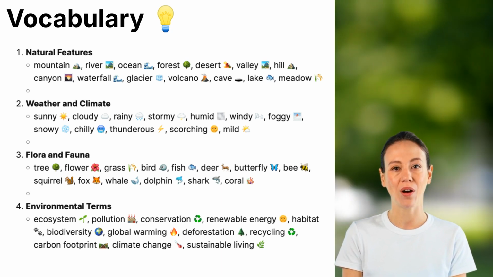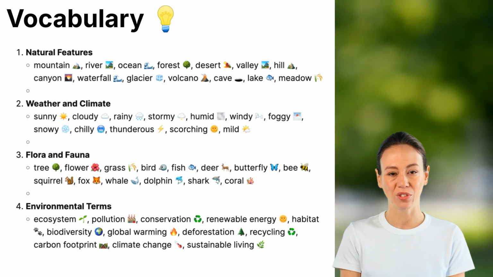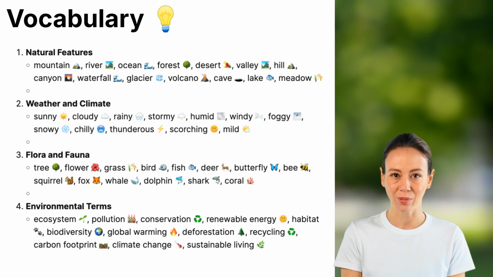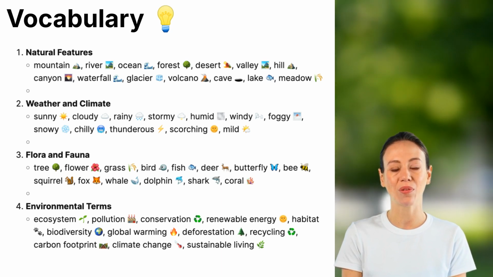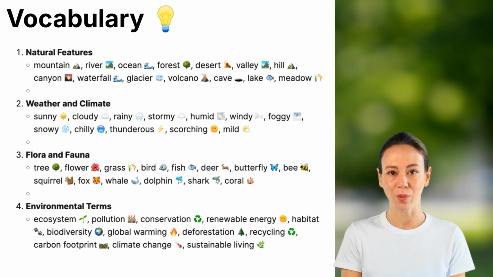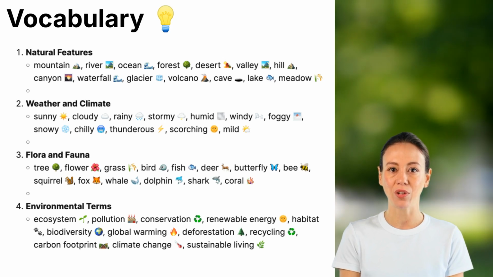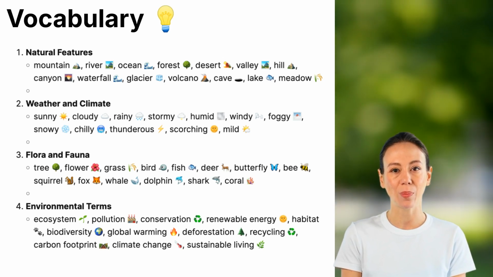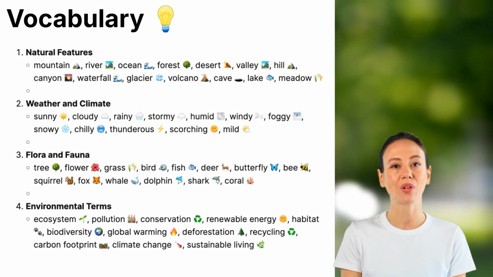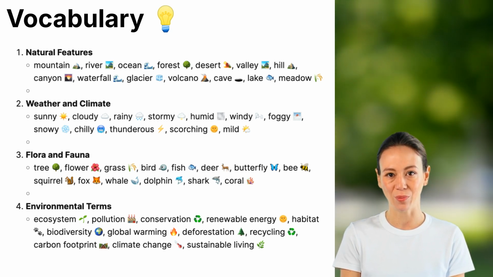3. Flora and fauna. Flora refers to plants, while fauna refers to animals. Let's look at some common examples. A tree is a tall plant with a trunk and branches. A flower is a plant that blooms with colorful petals. Grass covers fields, meadows, and lawns. A bird is a feathered animal that can fly. A fish lives in water and breathes through gills. A deer is a large plant-eating animal found in forests.